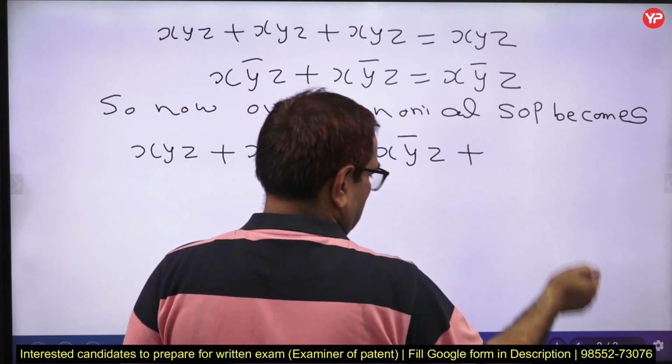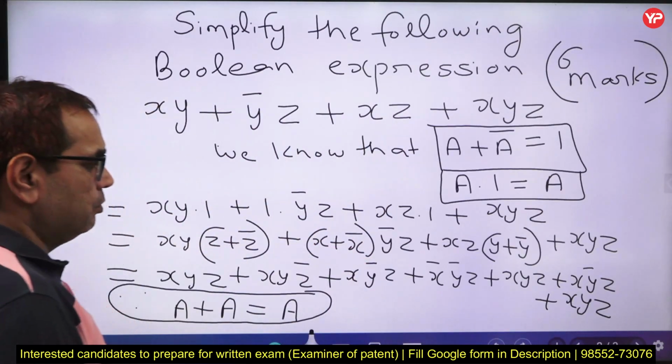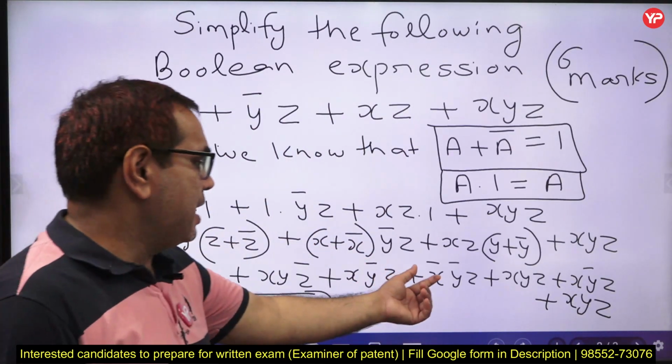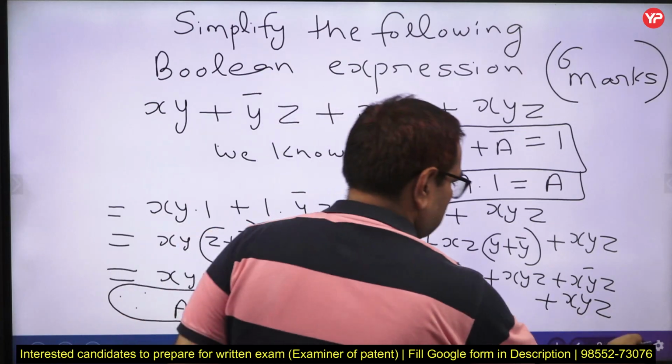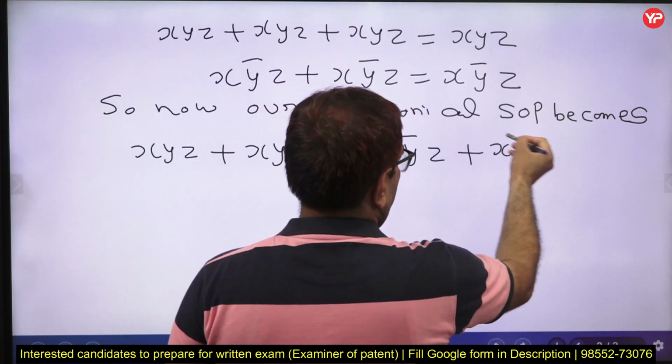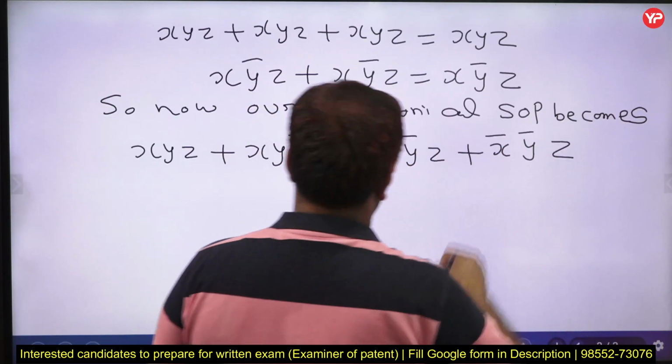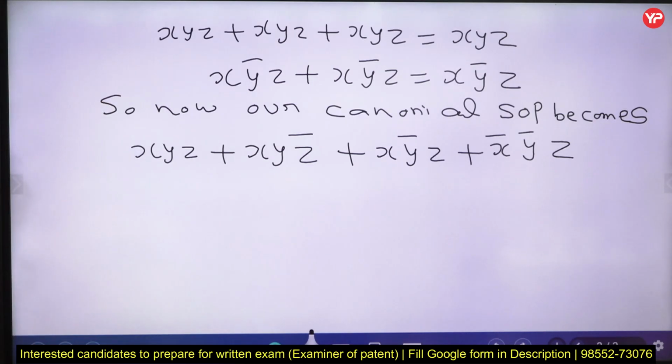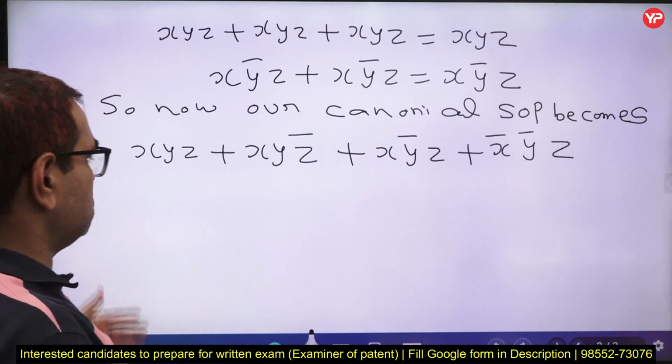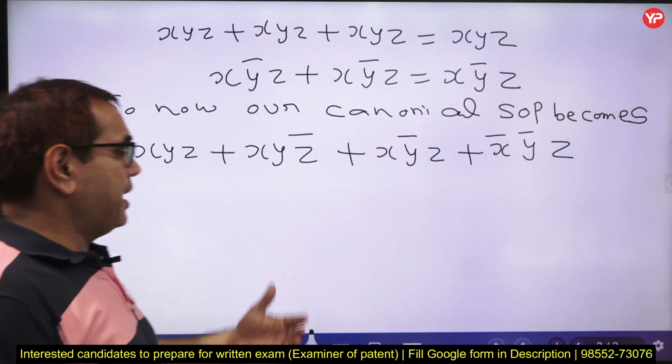Plus, now we have one more term. What is that? That is x bar y bar z. So overall we have 4 terms in our canonical SOP now. So now we can insert these values into a K-map.